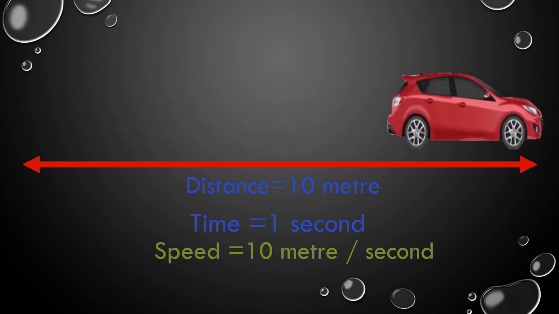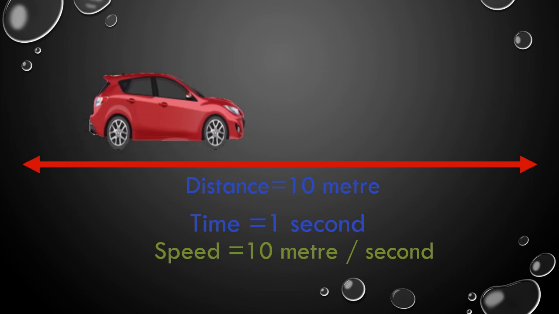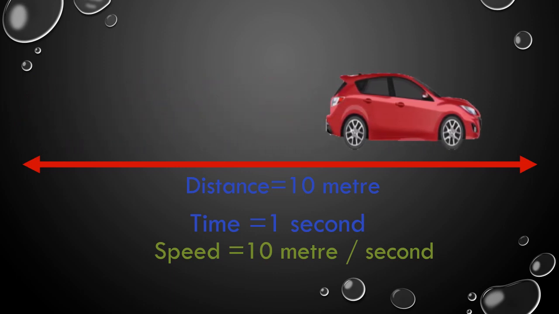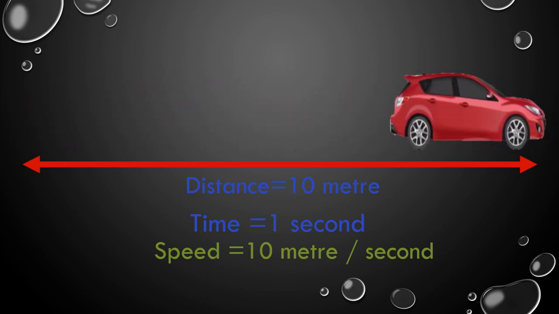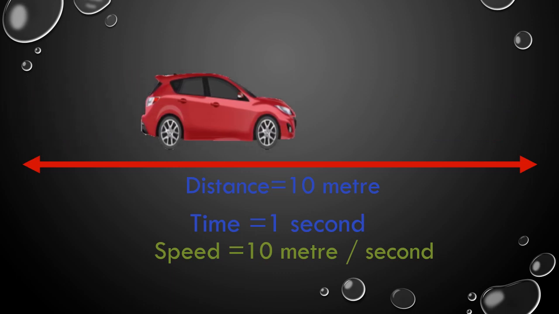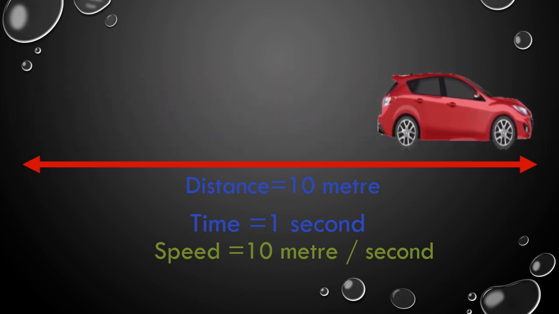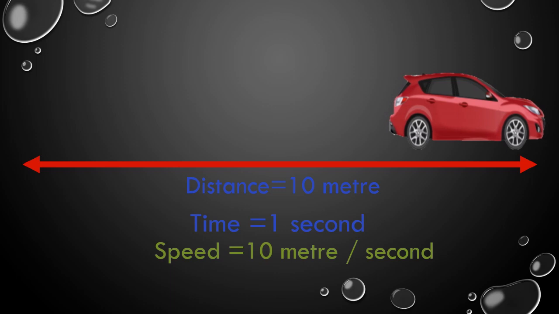From this example, we also get to know that the SI unit of speed is meter per second, whereas the other units in which speed is measured are kilometer per hour, or kilometer per minute, or centimeter per second, and many others. But the SI unit is meter per second.